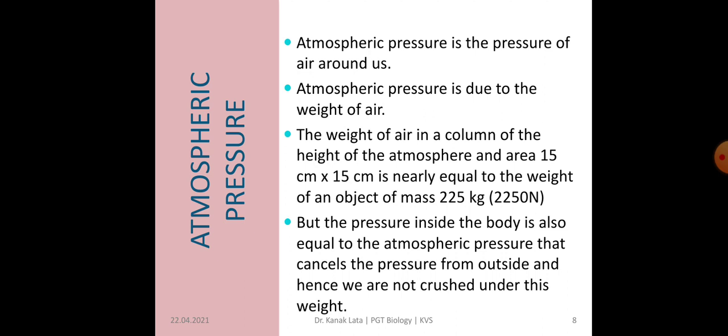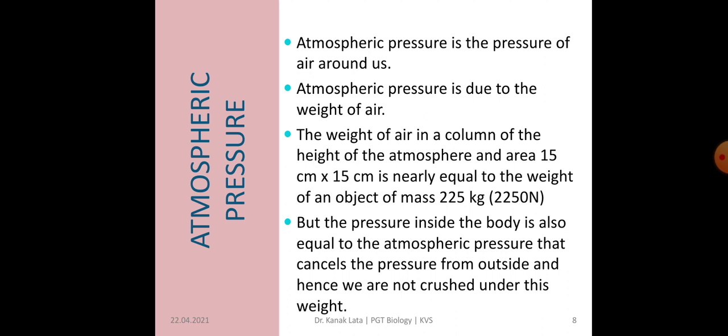The weight of air in a column of the height of the atmosphere and area 15 centimeter into 15 centimeter is nearly equal to the weight of an object of mass 225 kg, and this is equivalent to 2250 Newton. Why? Because weight means force. So force is equal to mass into acceleration. So mass here is 225, multiplied by 10, taking the value of acceleration due to gravity as 10.